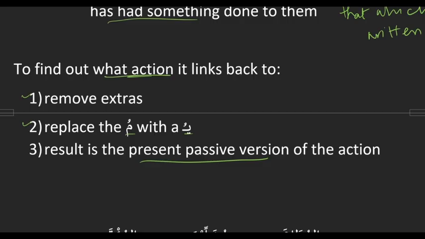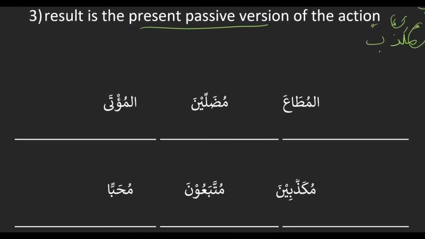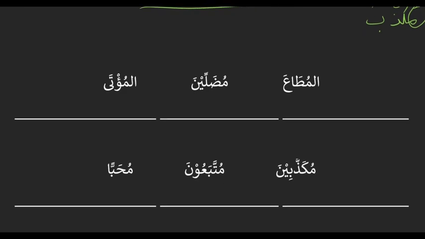So if we see, for example, mukadhab, which we said means one who is denied, we replace the mu with a yu, and we end up with yukadhabu, which is the present passive version, because of the ua. Instead of a mu'a, it's a ua. Okay, so let's get some practice with that. We'll identify the stuff that makes it a target, and then we'll translate.